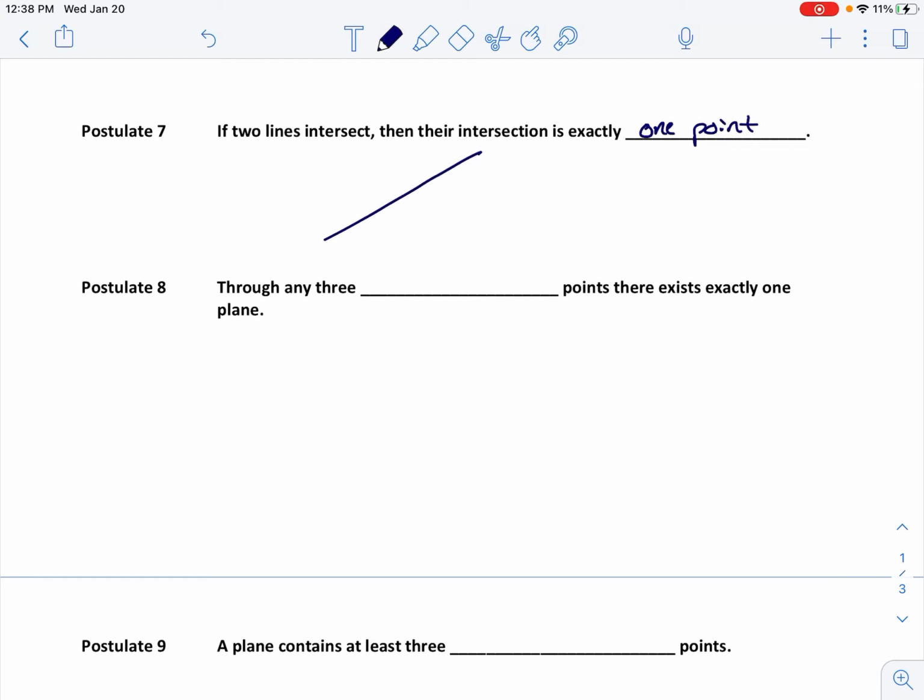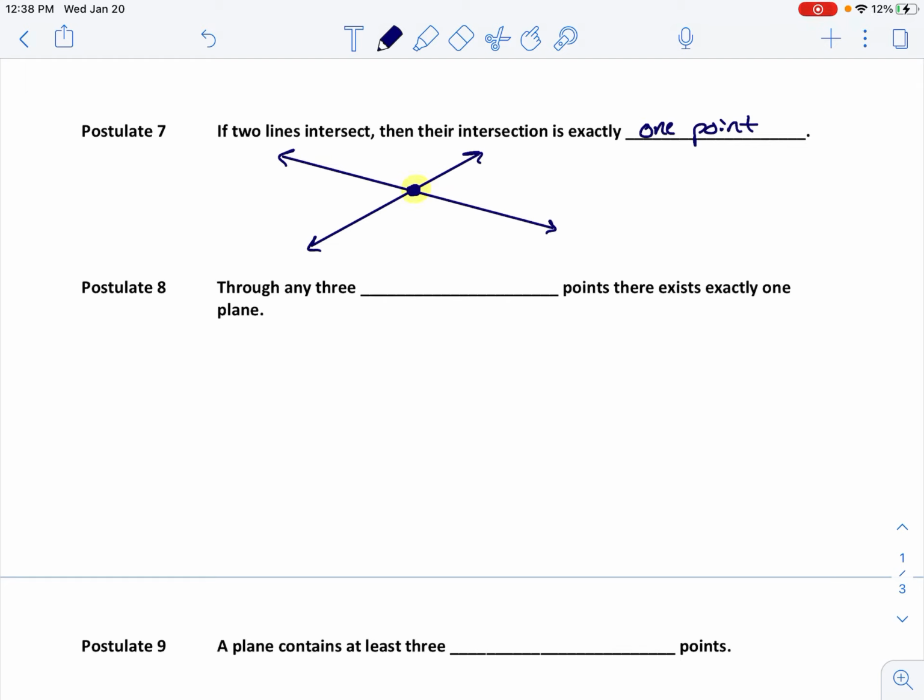A lot of these will feel like no-brainers, and that's kind of the point of having postulates. They're things that we're like, well, yeah, of course. But now we have a word for that, which is postulates. They're things that we assume to be true. In this one, we have 2 lines. They will intersect at one singular point, in this case that I sketched here at this point.